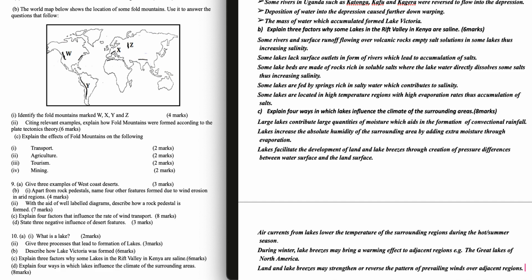Lakes facilitate the development of land and lake breezes through the creation of pressure differences between the water surface and the land surface. Air currents from lakes lower the temperature of the surrounding regions during the summer. During winter, lake breezes may bring a warming effect to adjacent regions, for example, the Great Lakes of North America.